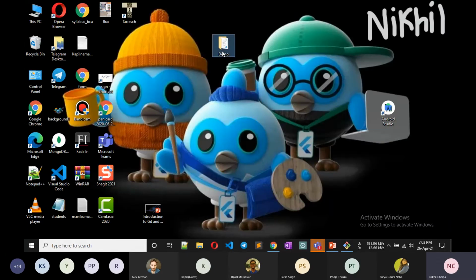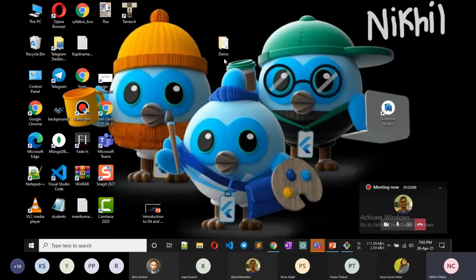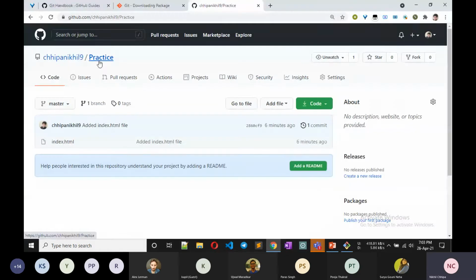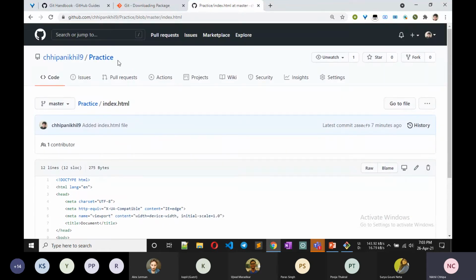we created a demo repository on our local computer and made changes in it. We created an index.html file and now deployed it on GitHub, which is called practice, which we named practice. Okay, the index.html content is also the same. We put hello only in this. So you can see that our repository demo is now deployed, and we changed this name to practice.